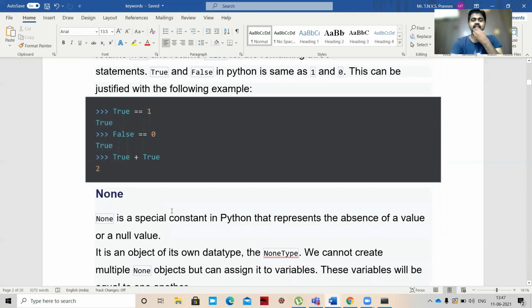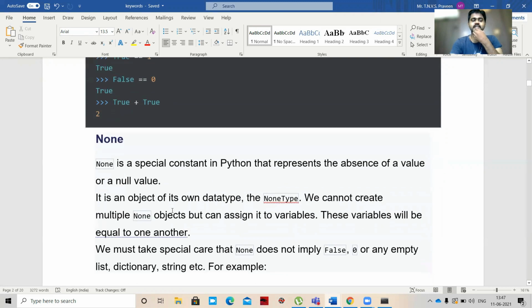So None is a special constant in Python that represents the absence of a value or a null value. It is an object of its own data type, the NoneType. So we have a special keyword in Python called None. Okay, what is None here? Absence of a value or a null value. It is an object of its own data type, the NoneType.